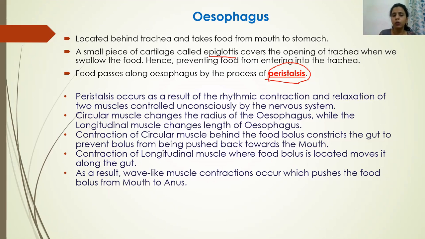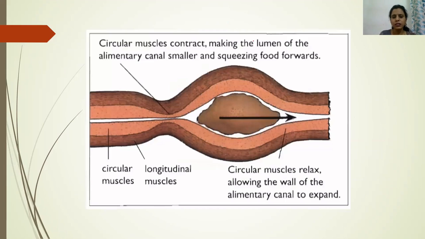Okay, in human beings, the process is peristalsis. Now I will explain this peristalsis process with the help of this image. We actually have hollow organs in our body, like the urinary bladder, the uterus, and the alimentary canal. All these organs are completely hollow from inside. Hollow means they are empty. There's nothing present inside them.